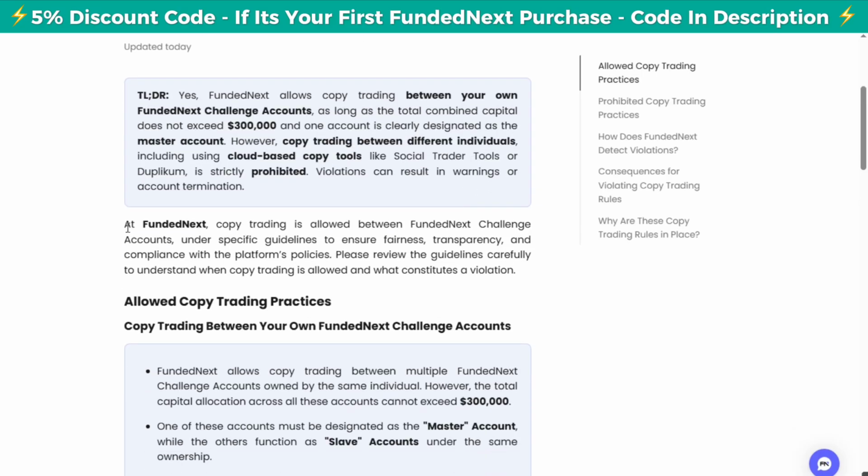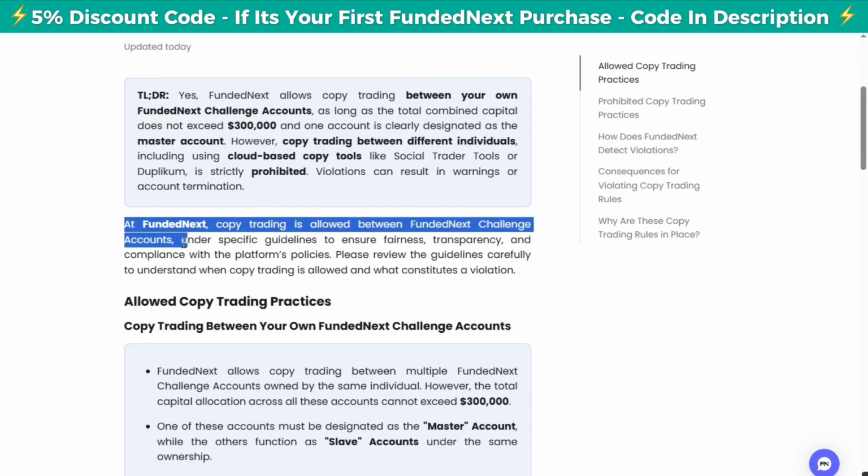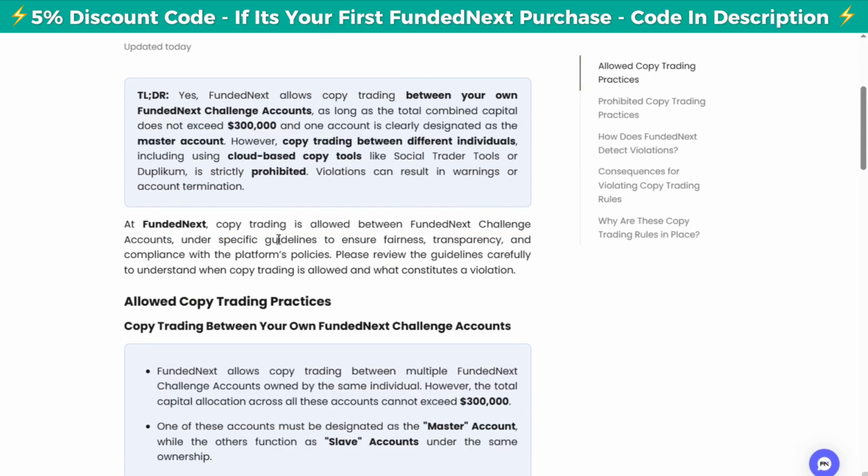Now, at FundedNext, copy trading is allowed between FundedNext challenge accounts under specific guidelines to ensure fairness, transparency, and compliance with platform policies. Please review the guidelines carefully to understand when copy trading is allowed and when it is not allowed.